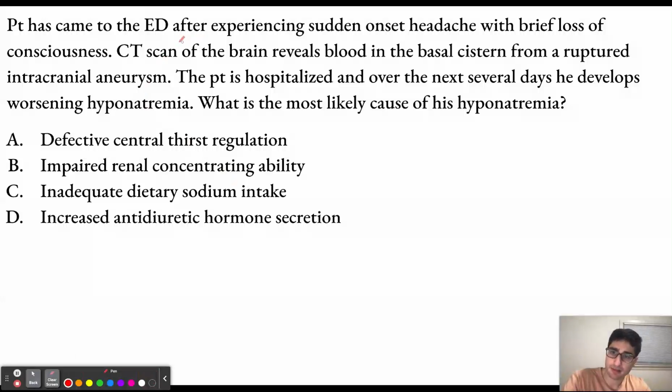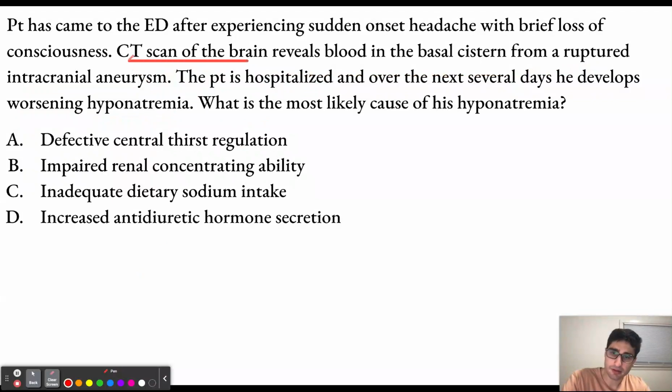Patient has come to the emergency department after experiencing sudden onset headache with brief loss of consciousness. CT scan of the brain reveals blood in the basal cistern from a ruptured intracranial aneurysm. The patient is hospitalized, and over the next several days, he develops worsening hyponatremia. What is the most likely cause of his hyponatremia?